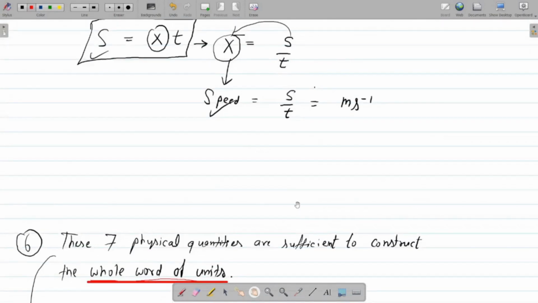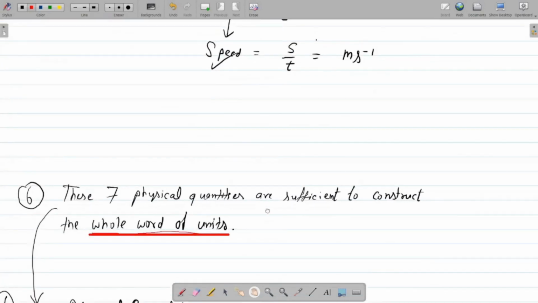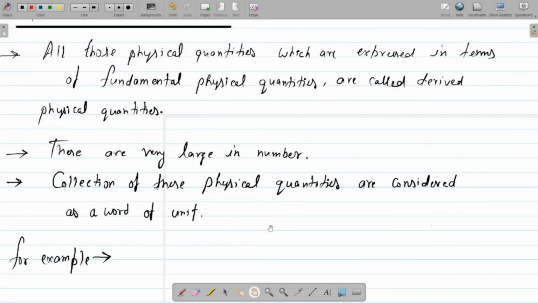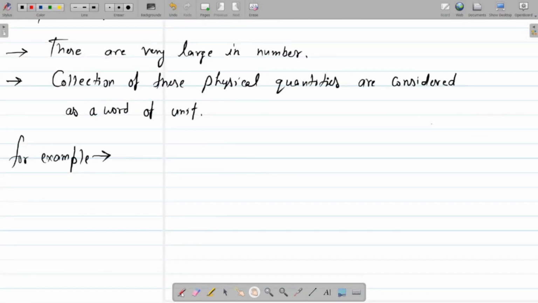For example, as we have seen here, speed is a derived physical quantity because it is expressed in terms of length and time, which are basically the fundamental units, right? And there can be a lot of examples of such physical quantities. So again, let me write it here. V, let me change the color first.